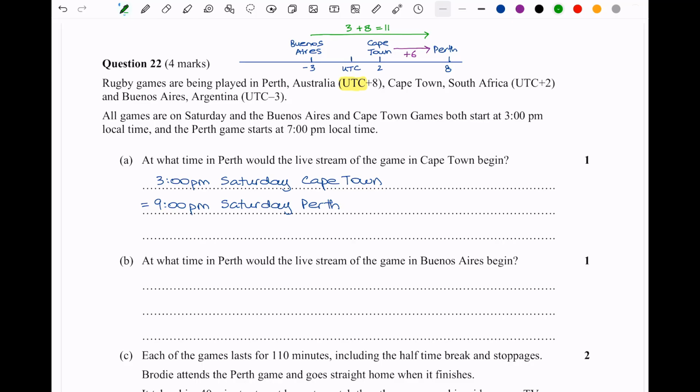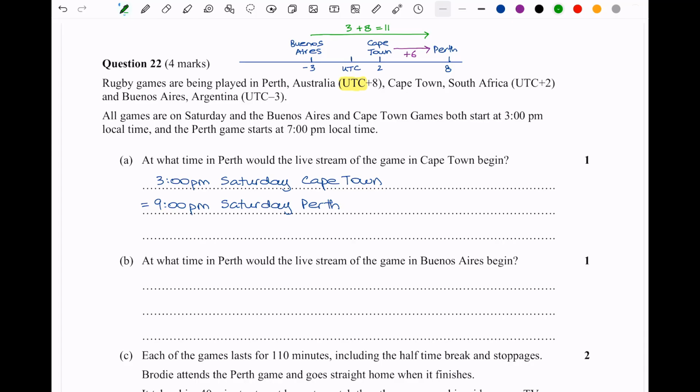Now, at this point, we are going to cross through midnight, and so we're going to move from Saturday into Sunday. And there are a few options here for how you can do this to be careful and not make any mistakes. The first option is to simply count with your fingers. That's often what I do, particularly when I'm having to cross through midnight. But another simpler option in this particular case, because 11 is so close to 12, and jumping 12 hours is quite an easy thing to do, because if we're starting at 3 p.m.